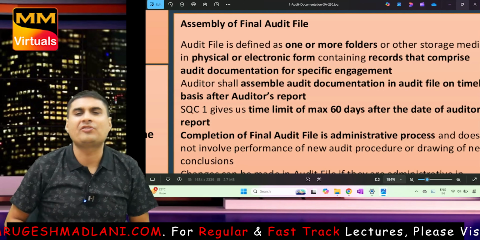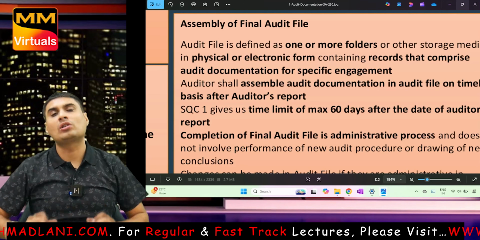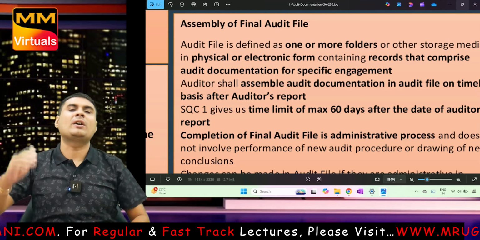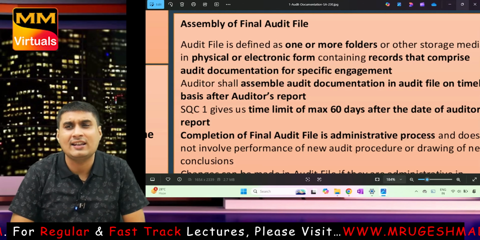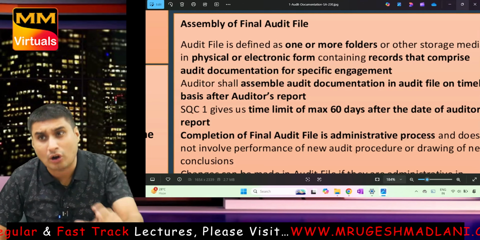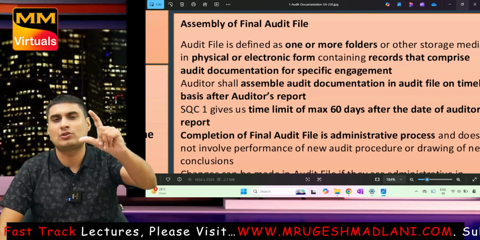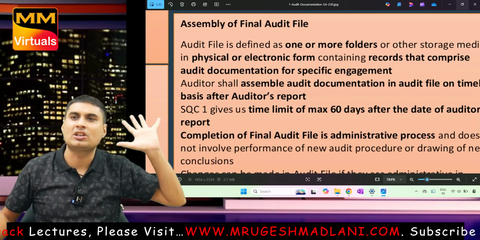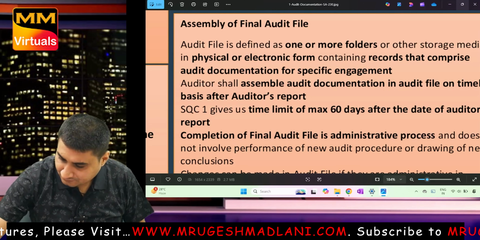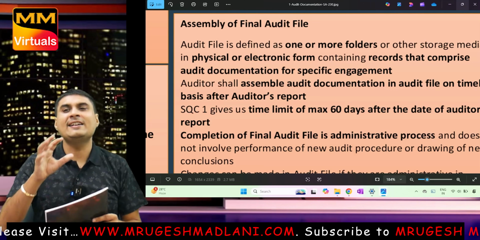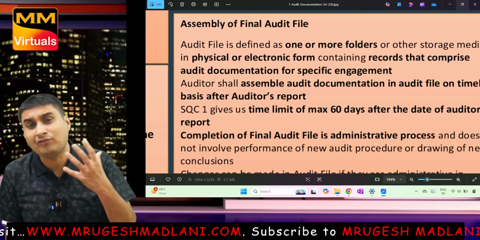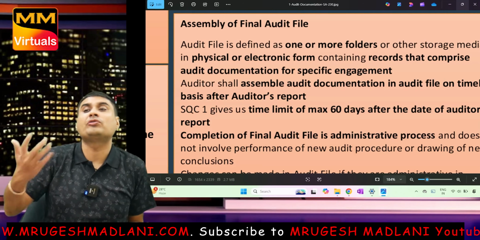But now what is audit file? Audit file is one or more folders or storage media in paper form, electronic form, or any other form that contain documentation of specific engagement. Two, three brilliant MCQs are there. Listen very nicely. What is audit file? It is one or more folders. Folder in folder.